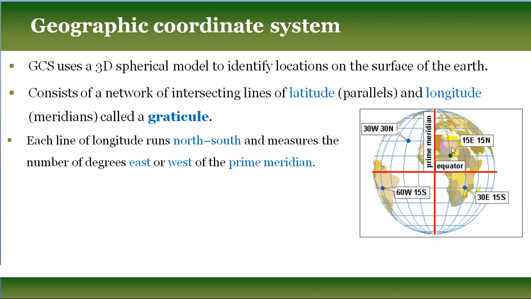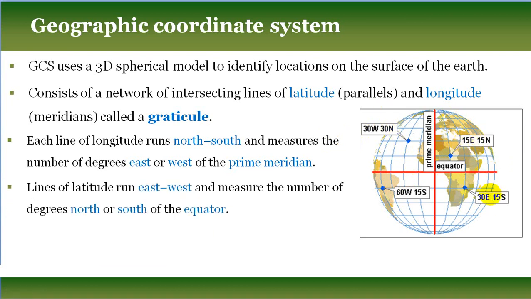When you go towards the east, 15 degrees east, 30 degrees west, 60 degrees west, 30 degrees east. In the geographic coordinate system, the longitude value is considered the x coordinate and the latitude value is called the y coordinate.